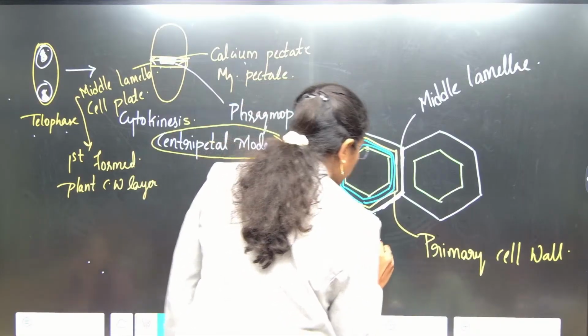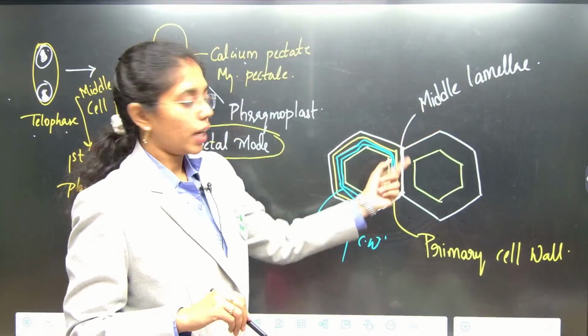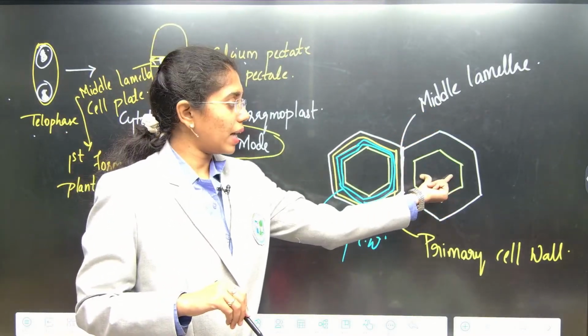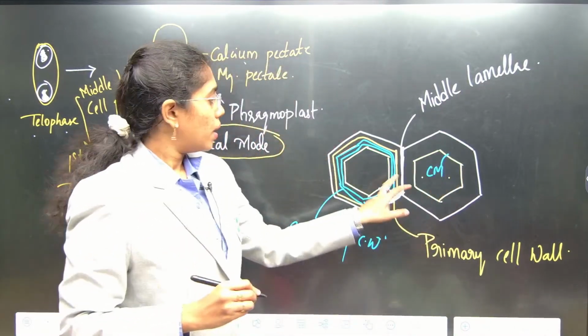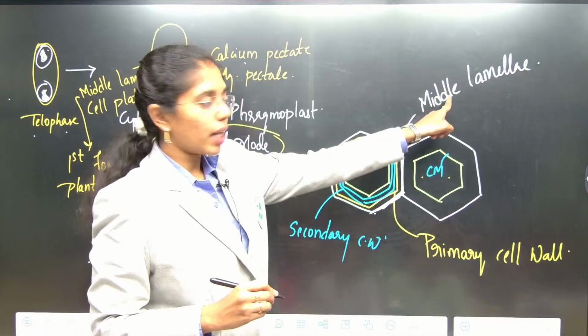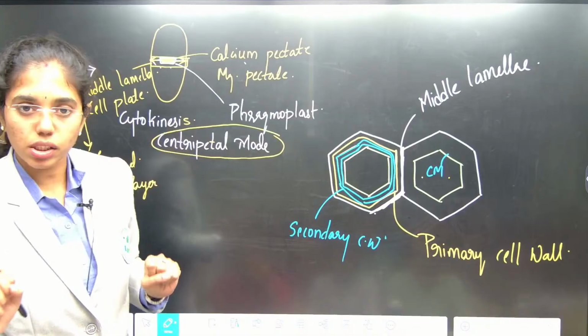Listen here. At the center, can you see the middle lamella in between two cells? This is a plant cell. Consider this as the cell membrane. In between two cells, the first formed layer is the middle lamella, which is rich in calcium pectate and magnesium pectate. This thing is clear to you.